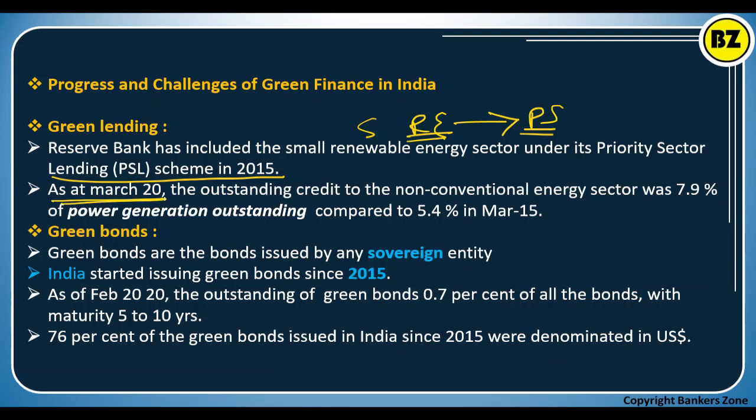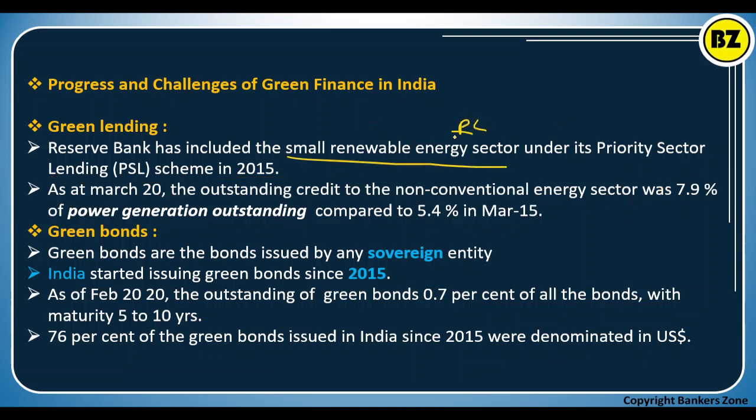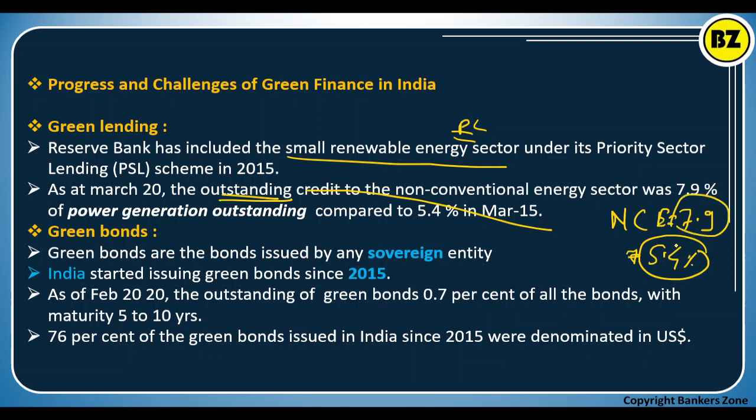As on March 2020, the outstanding credit to the non-conventional energy sector was 7.9% of what? Of the total power generation outstanding, compared to 5.4% in March 2015. So how have we increased? See, due to this priority lending, of the remaining loans we have given, the share for non-conventional energy was 7.9%. It was only 5.4% in 2015, but in 2020 it was 7.9%.